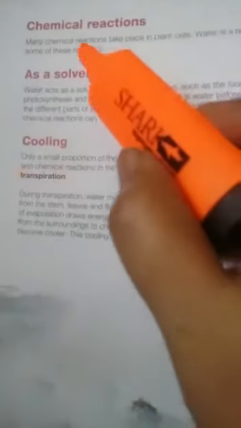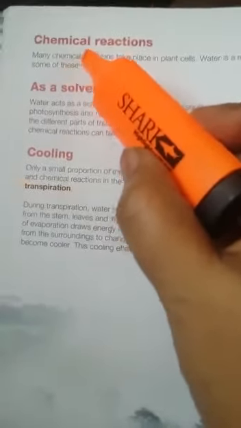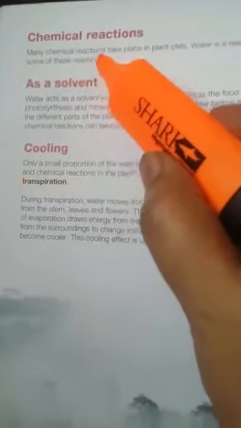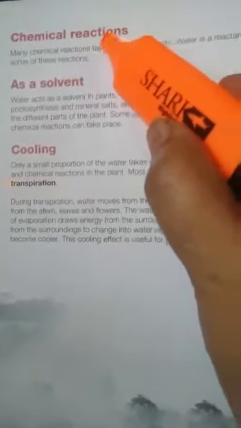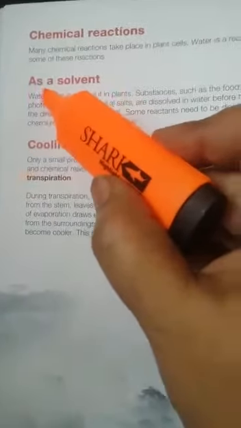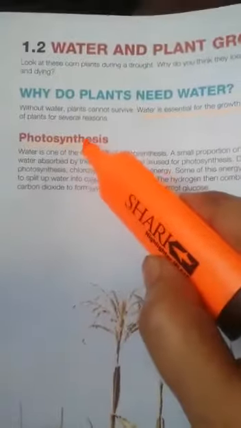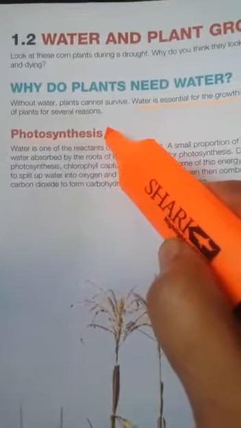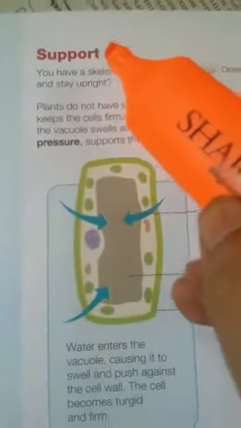Yes, PG students, let's start from the chemical reactions, meaning the role of water during chemical reactions. First of all, we started from the previous topic that water is highly essential for the process of photosynthesis. Then I told you in the second topic that water plays a very important role in supporting the cell or the plant body, because it gives turgidity to the plant body.